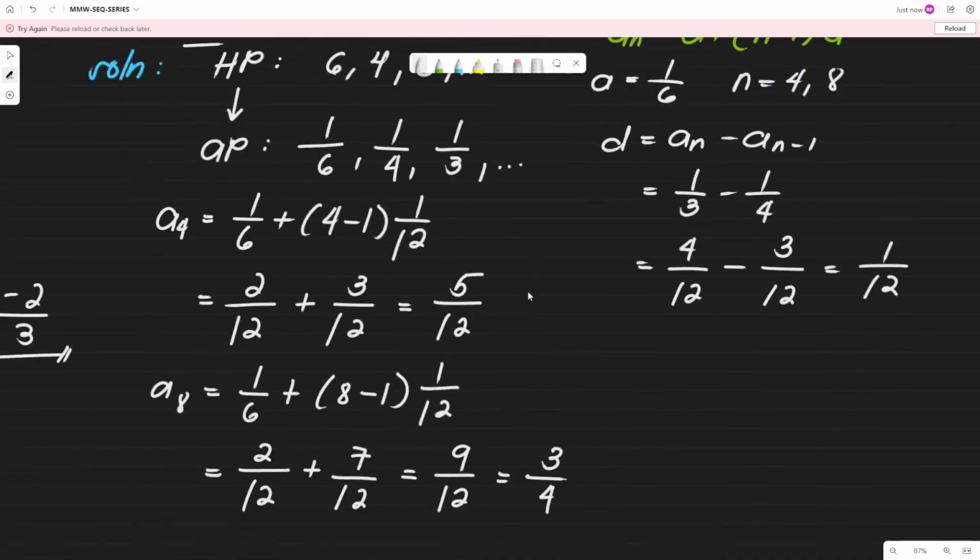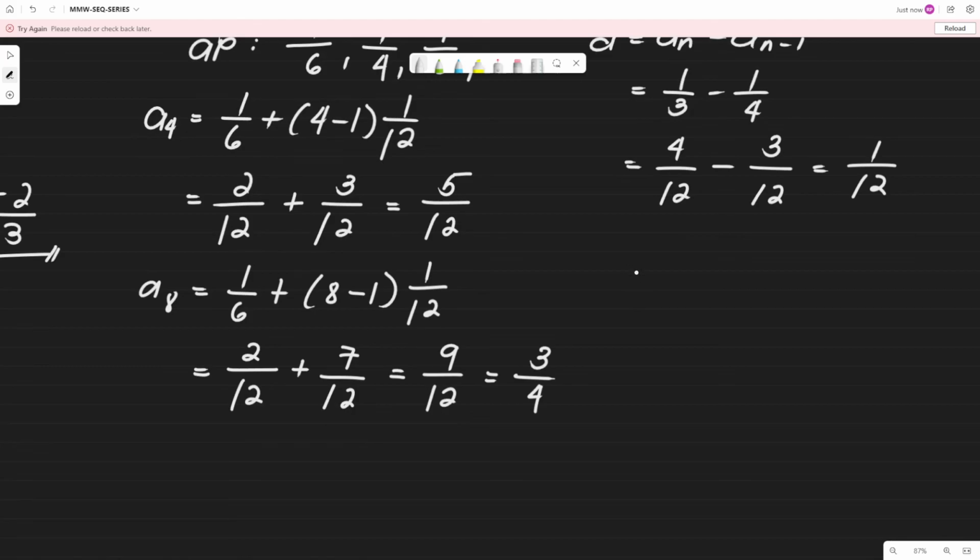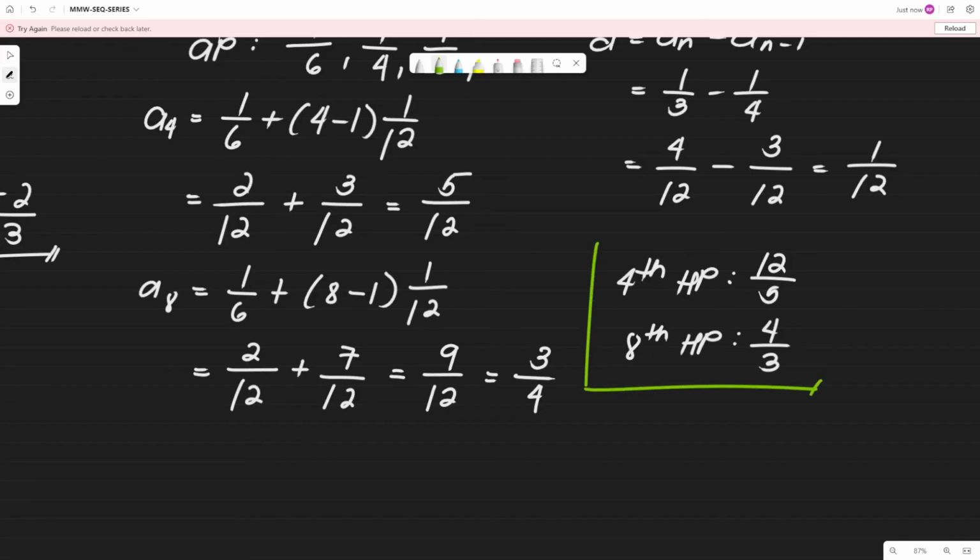So kukunin lang natin yung reciprocal. So therefore, the fourth term of the HP or the harmonic progression is 12 over 5, no? Then yung eighth term ng ating harmonic progression is 4/3. This is our final answer.